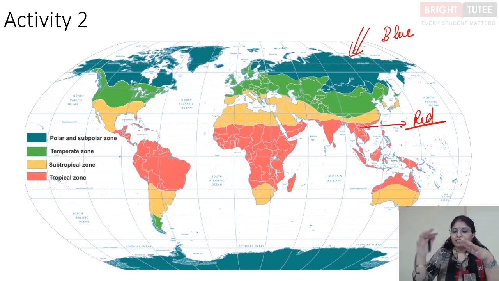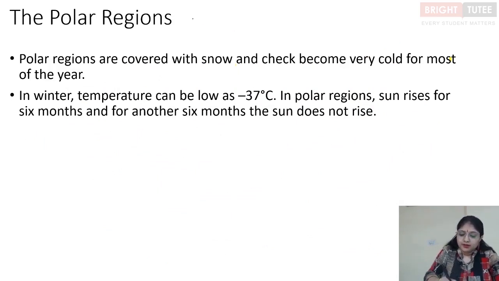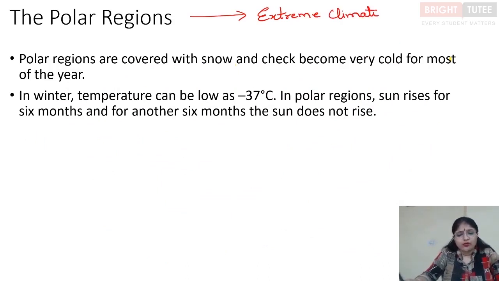Now, once we've understood the importance of climate and adaptations, let's talk about the polar regions. When we talk about the polar region, this is one of the extreme environments. So the polar region gives one of the extreme climates. The temperature is really, really cold, and this particular area is quite hostile. So we see that the adaptations are also quite different in these areas.